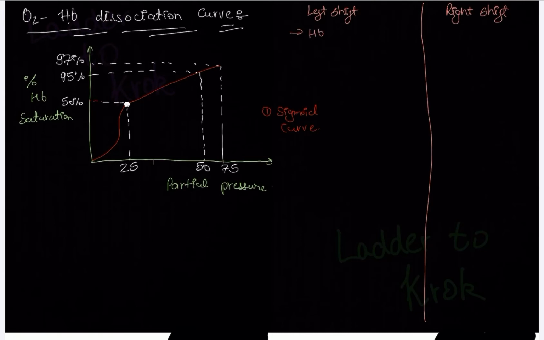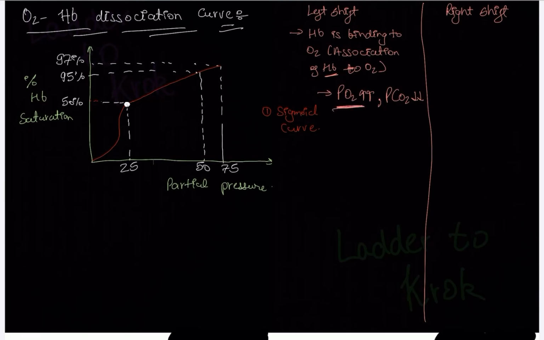Basically, hemoglobin is binding to oxygen. Okay, so what is happening here? Association of hemoglobin to oxygen. O2 means oxygen, Hb means hemoglobin. Okay, so what happens here? The partial pressure of oxygen will increase in your body. And the partial pressure of carbon dioxide will decrease in your body. 100%, one question will come from this part in your Krok. 101%. Now, as we all know, if PO2 is increased in your body, then what will happen?